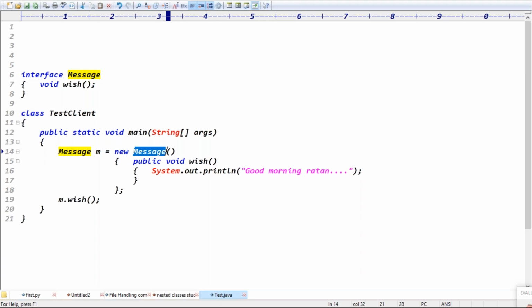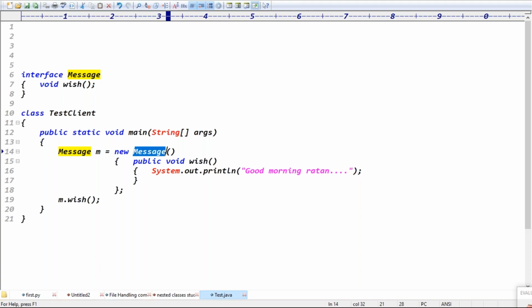I'm repeating again. In the first case, you take an implementation class, override the method, and create an object of the implementation class. That is the general approach. But if the implementation is required only one time, by only one client, don't take a separate class. Directly create the object of message. It seems like a message object, but it is not.